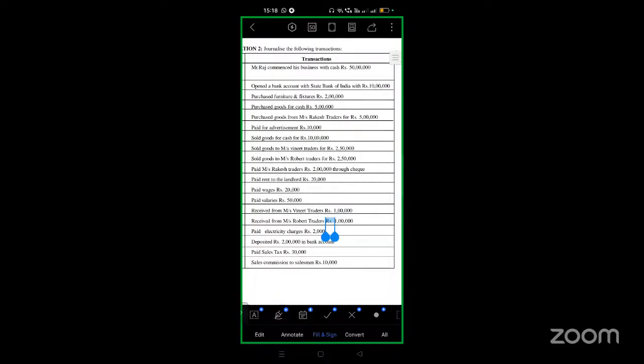Purchased fixtures and furniture, rupees 2 lakhs. So furniture is what? It's real, which we can touch and see. Yes or not? We can see it with our naked eyes. So it is a real account.